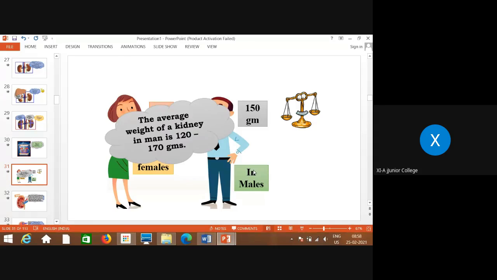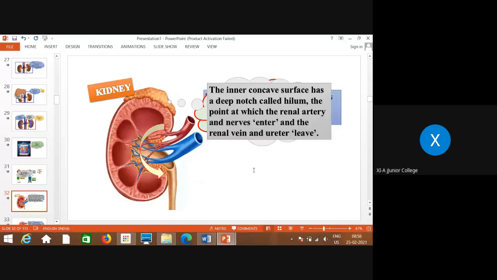Then weight, if you see, the average weight of kidney in man is 120 to 170 grams. That is the average weight. In males, it is near about 150 grams.